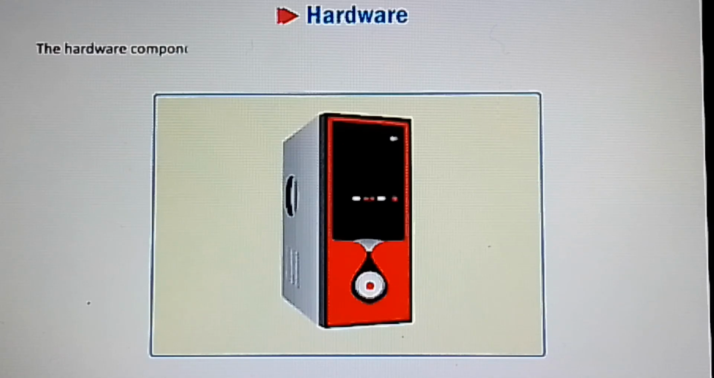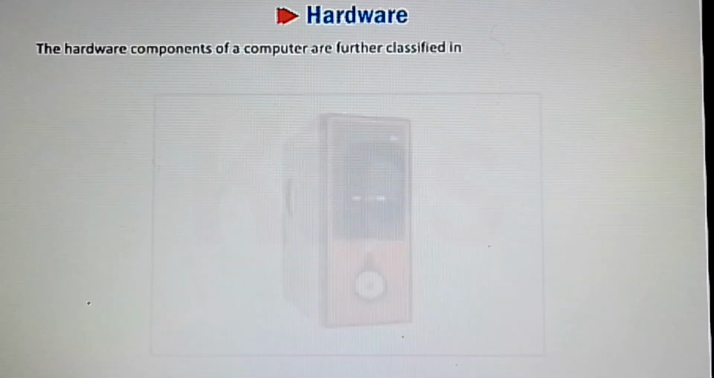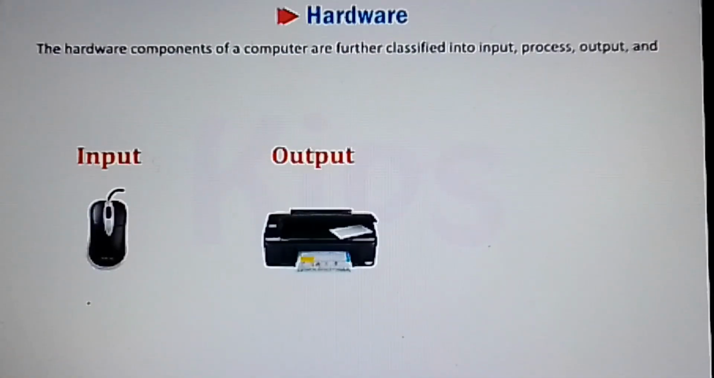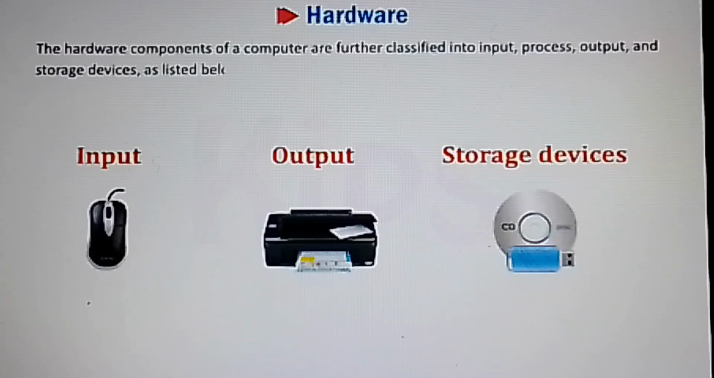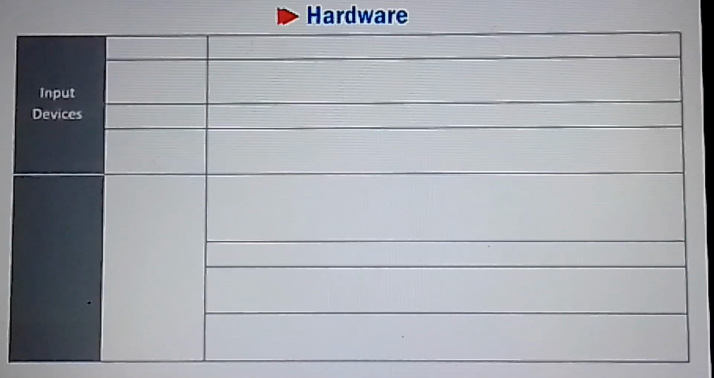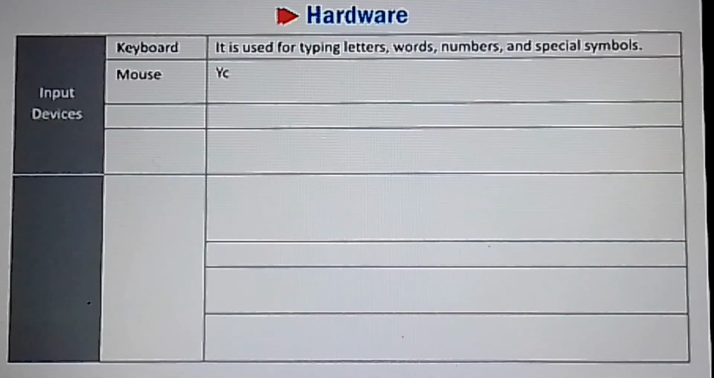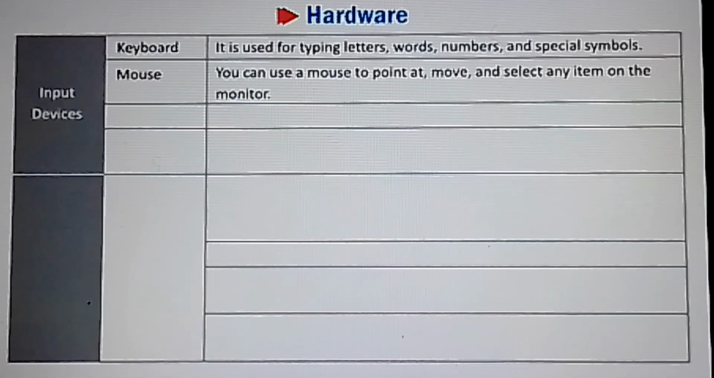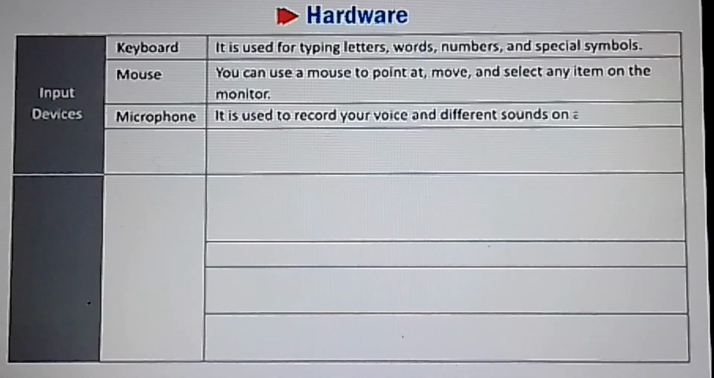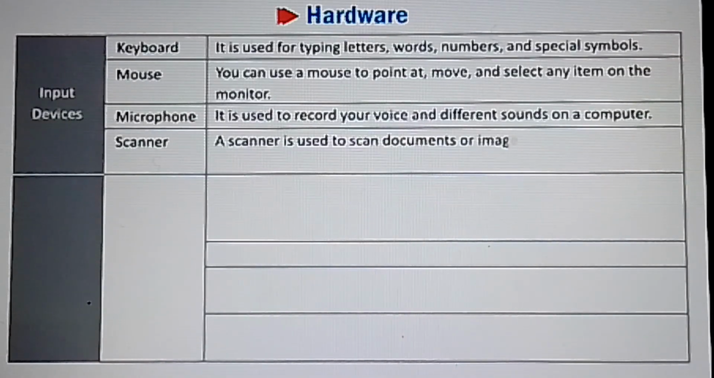The hardware components of a computer are further classified into input, process, output, and storage devices as listed below. Input devices. Keyboard. It is used for typing letters, words, numbers, and special symbols. Mouse. You can use a mouse to point at, move, and select any item on the monitor. Microphone. It is used to record your voice and different sounds on a computer. Scanner. A scanner is used to scan documents or images from paper to the computer.